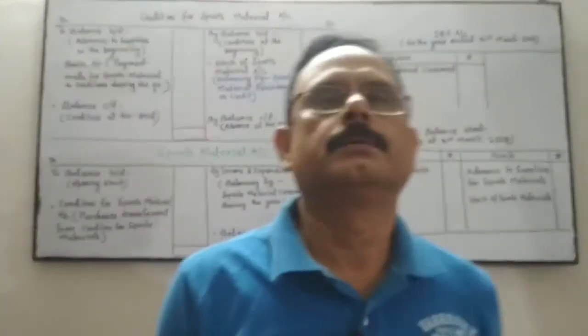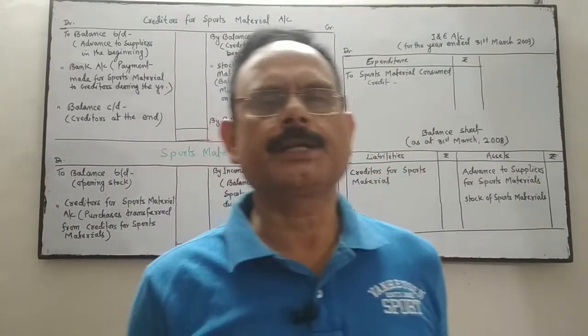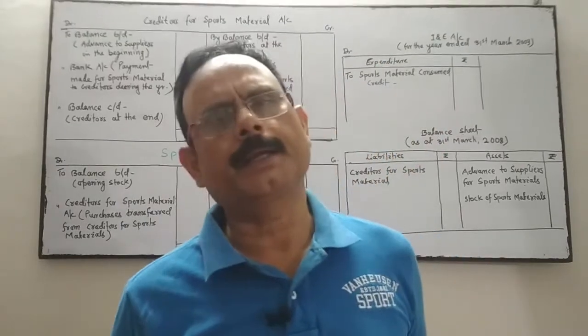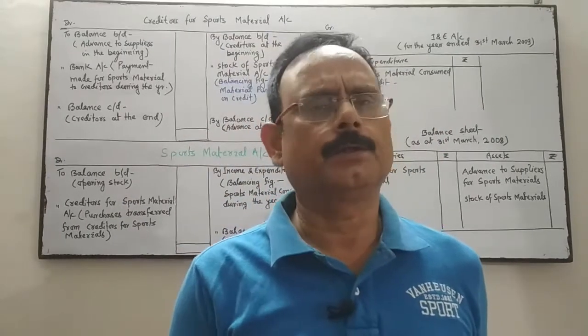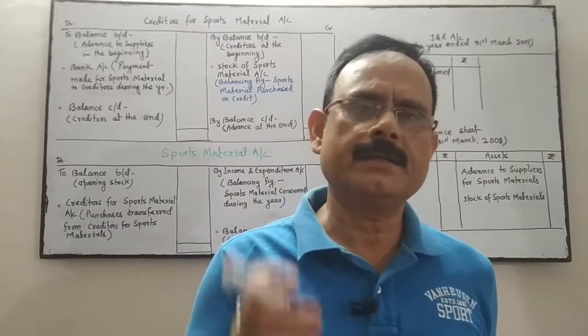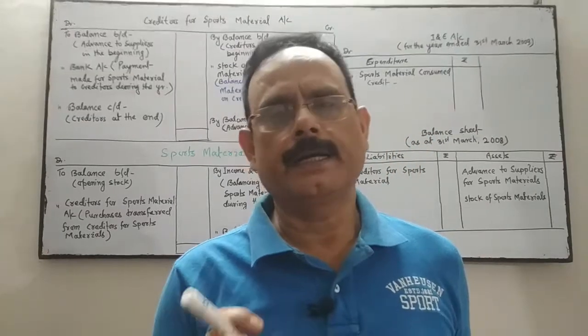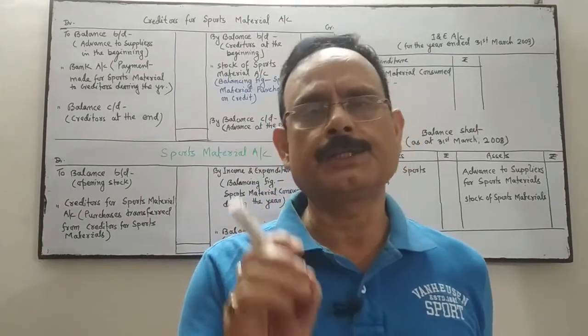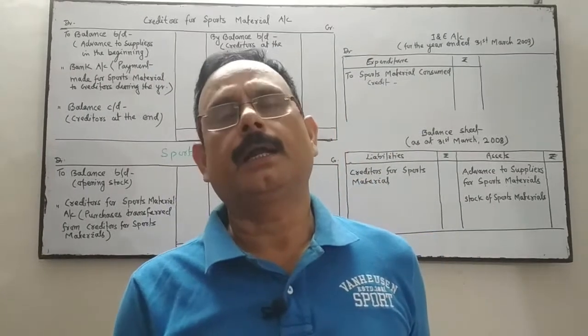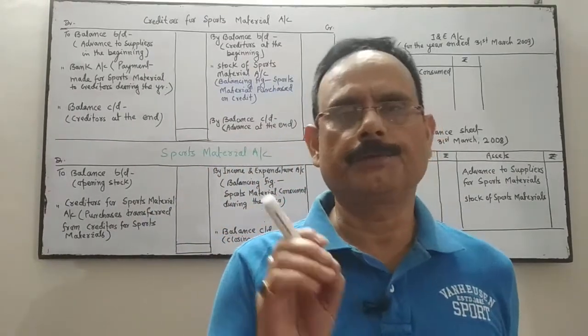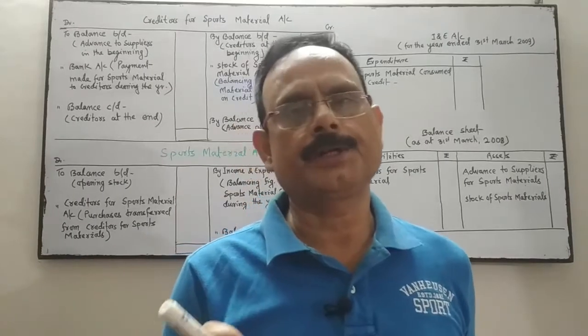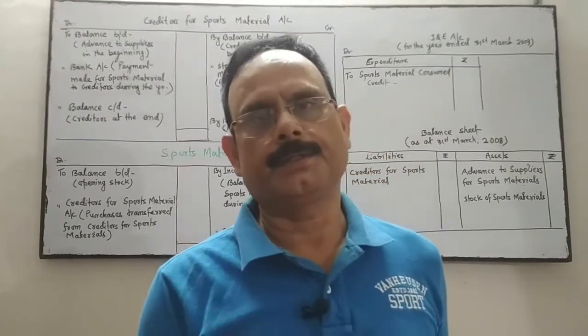Now, after the discussion of income and expenditure, receipt and payment, and balance sheet, we have done a lot of discussions. Today's discussion is related to calculation of consumable items and how this consumable item will be reflected in the income and expenditure account and balance sheet.